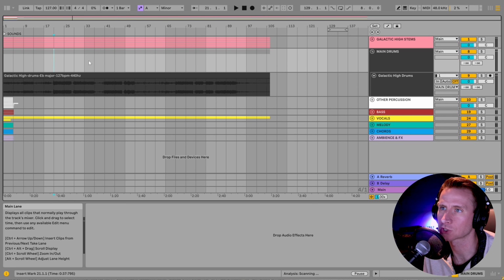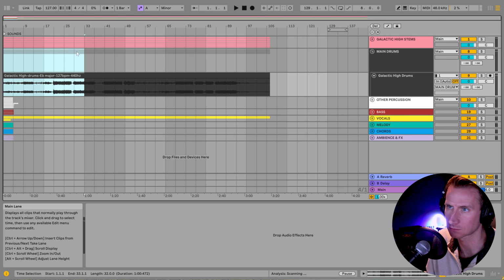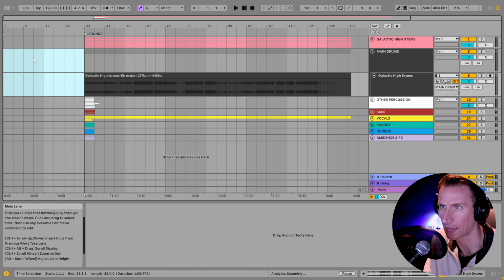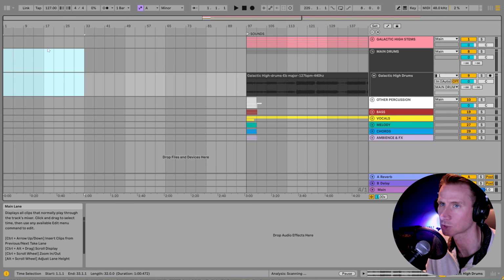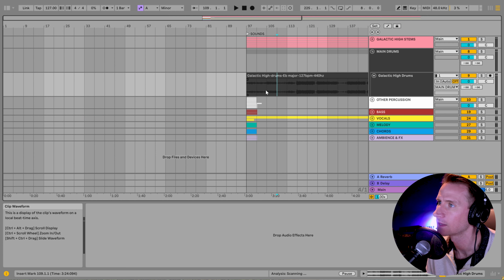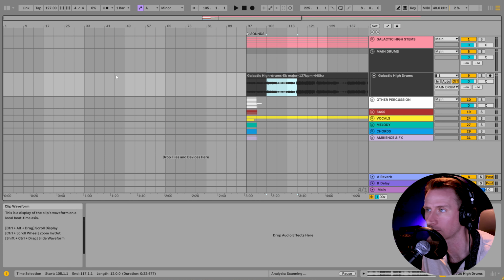So I'm going to add a bunch of space to the left. I'm going to select this 33 bar region and then just press Control I on my keyboard, press it again and again to add more space where we can start writing the track. These are our drums that we extracted from Moises AI.